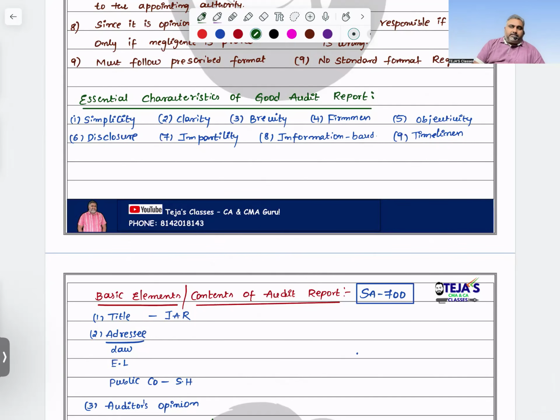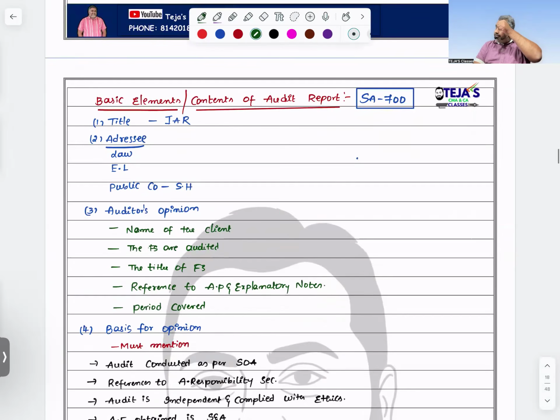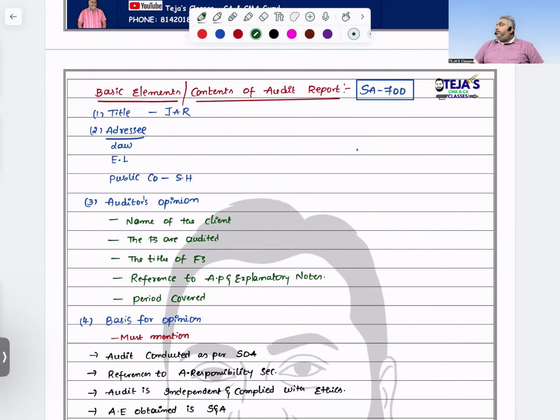And the next, contents. First, any audit report should have a title. What is the title? Independent Auditor's Report. And next, addressee, to whom? The client, the public point of view, the shareholders point of view, like that you address the concerned parties. Then you need to give your opinion. You are giving an opinion that so and so client's financial statements are audited. This is the title of the financial statement. These are the audit procedures applicable. These are the explanatory notes. This period was covered during the course of audit, and the basis for opinion.